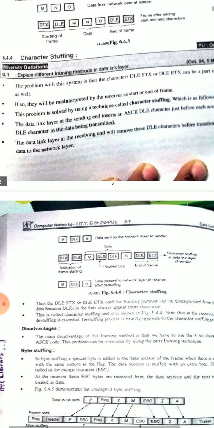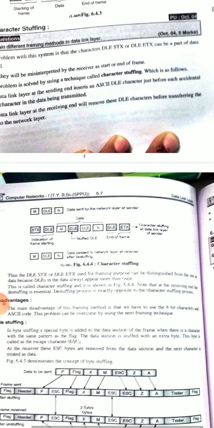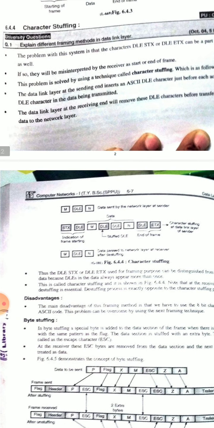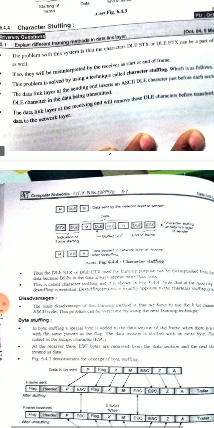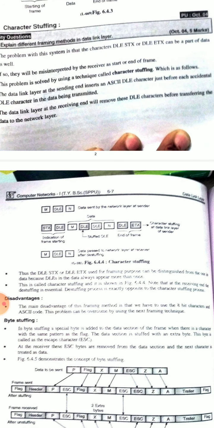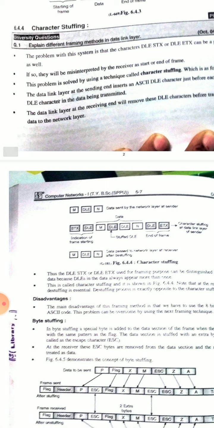Now we'll see character stuffing in detail. The problem with this system is that the character sequence DLE STX or DLE ETX can be part of the data as well. If so, they will be misinterpreted by the receiver as the start or end of a frame.